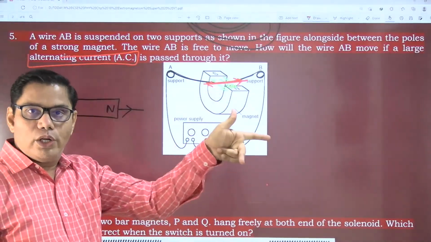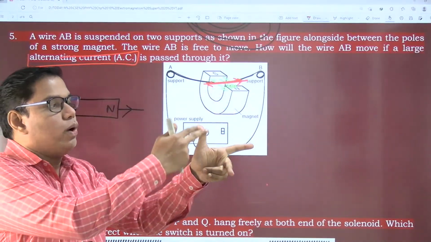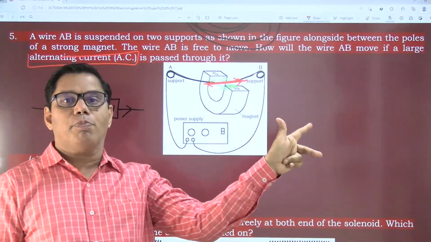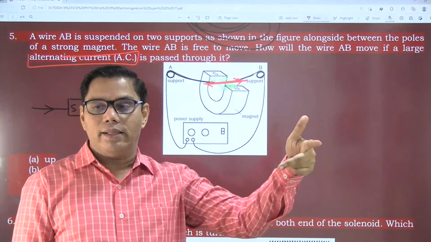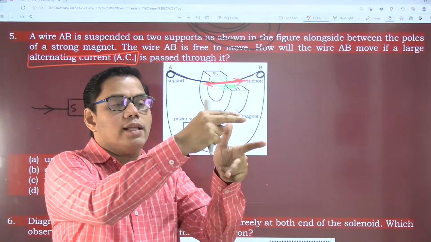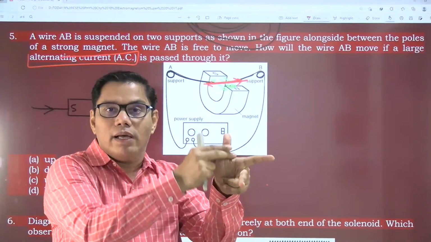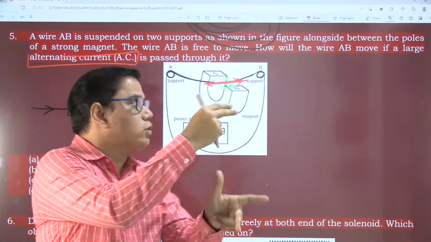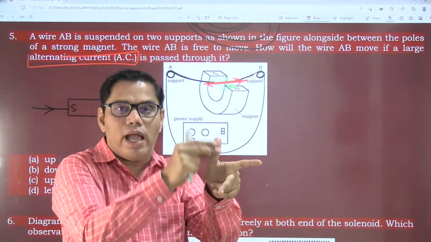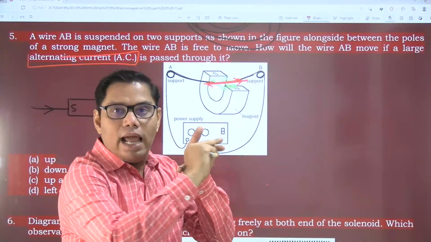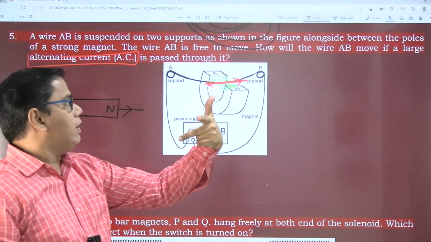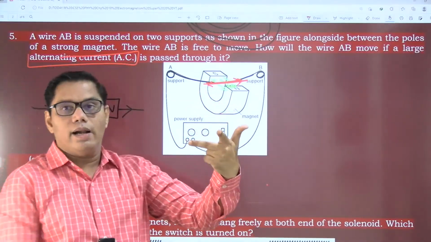Hold your left hand in such a way that your thumb, index finger and middle finger are placed perpendicular to one another. How do you remember the fingers? Start with the thumb: father, mother, children. This is F, the direction of the force, or the direction in which the coil will be moving. M means magnetic field, and this is the current.